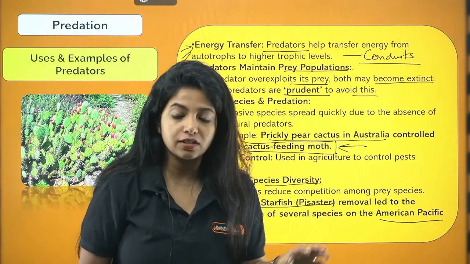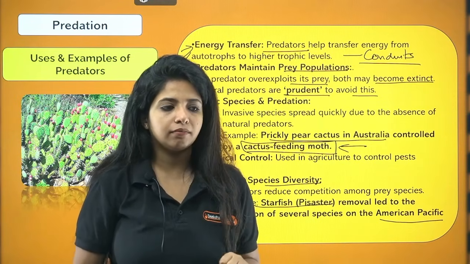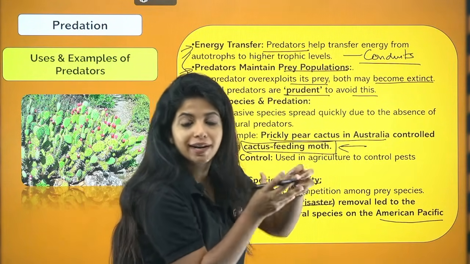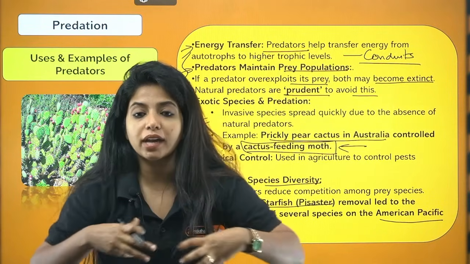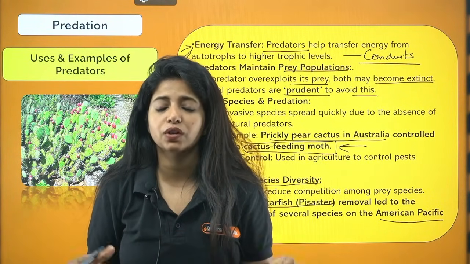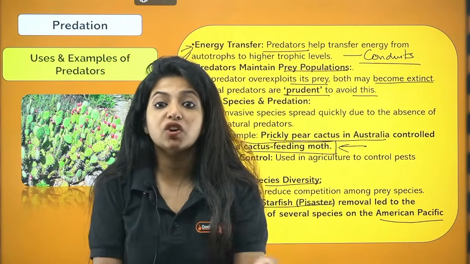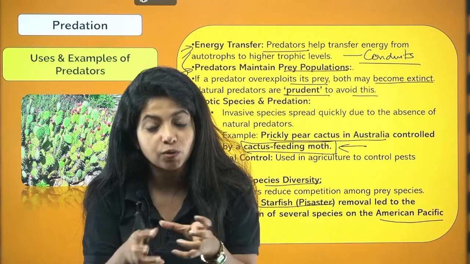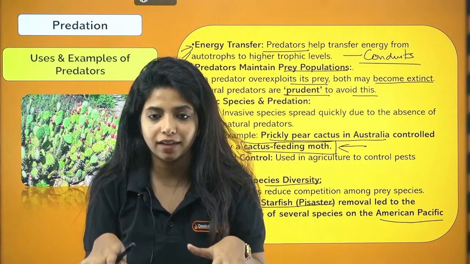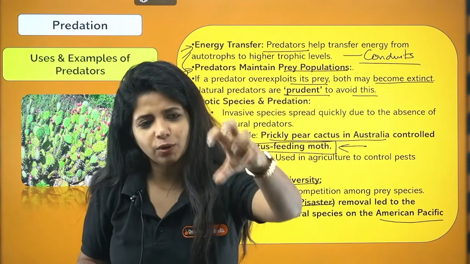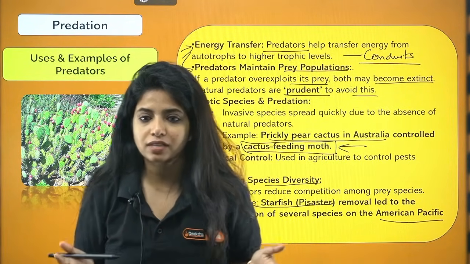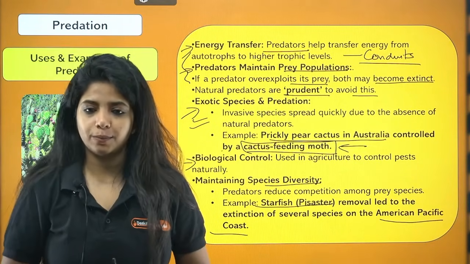It was all cool when it was there, but when I removed this predator, so many organisms on the American Pacific coast died. Why? Because the prey population was increasing, resources were limited, and competition increased. If the predator had been there, it could have eaten some of the prey, the competition could have been less, and obviously extinction would not have taken place.